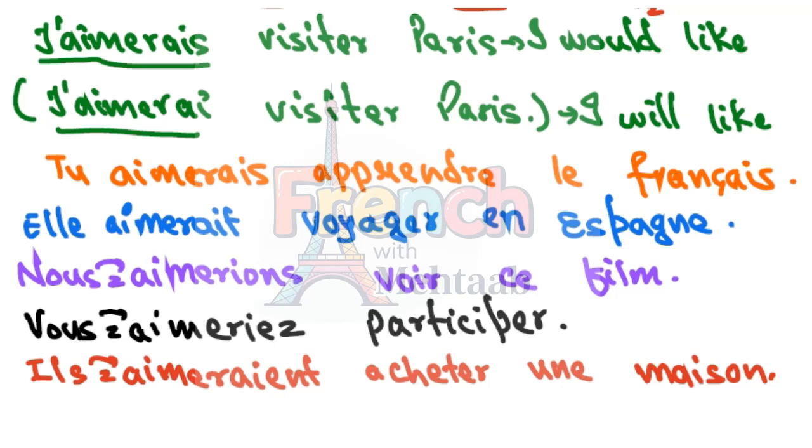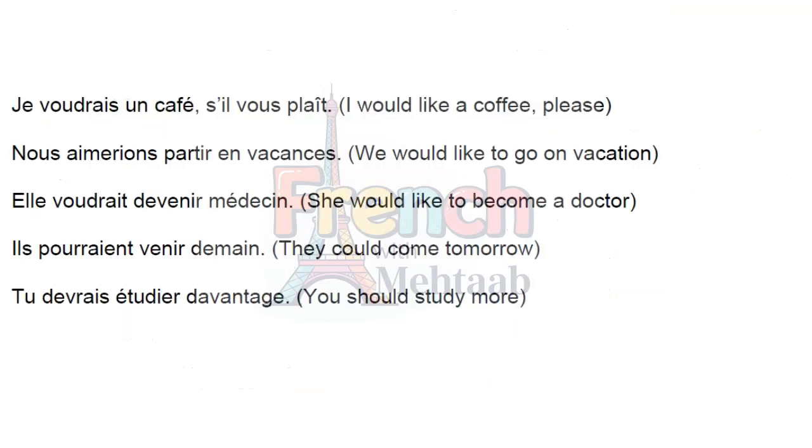Now for more understanding, we will study a few more sentences where we will use the conditionnel présent. The first sentence is Je voudrais un café, s'il vous plaît. S'il vous plaît means please. Here we are addressing someone in a polite manner: I would like a coffee.